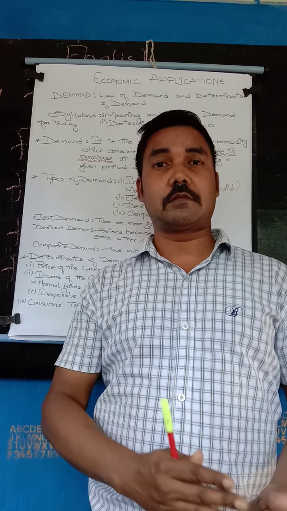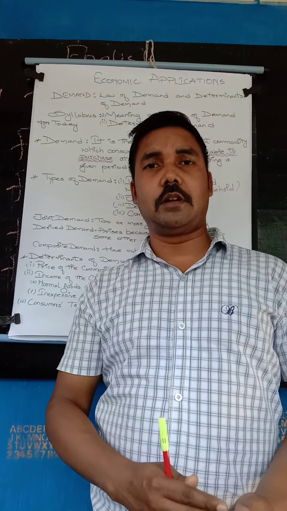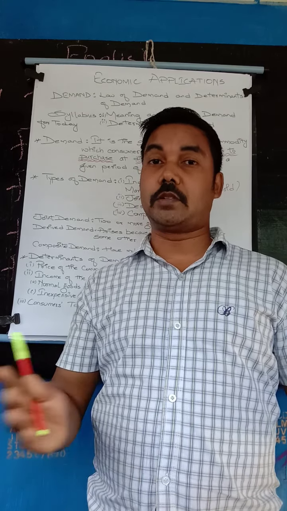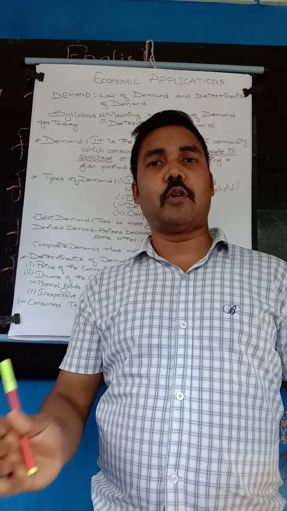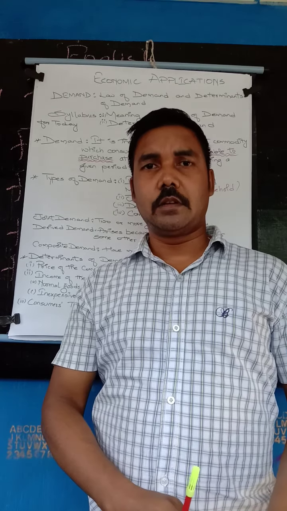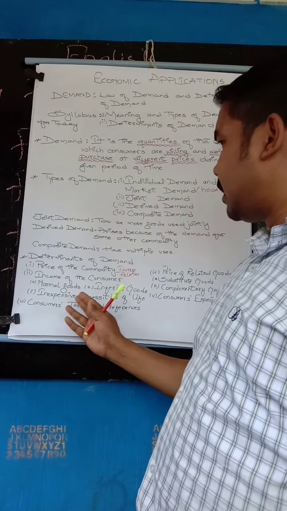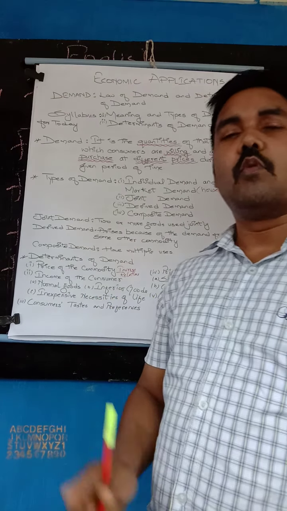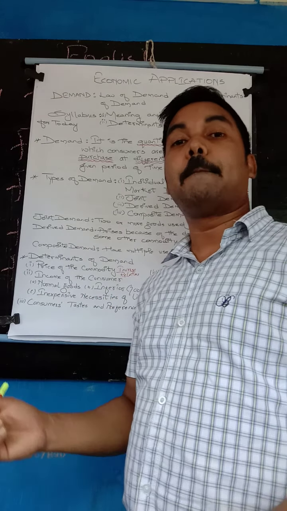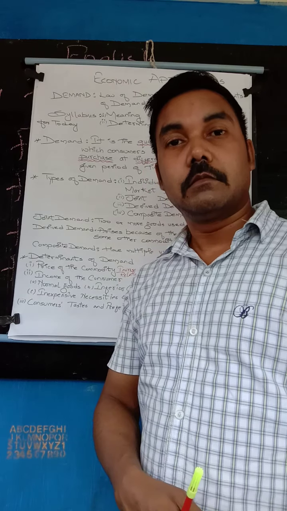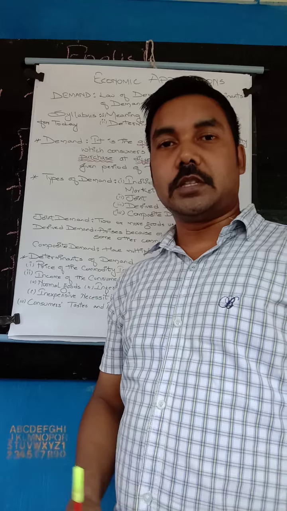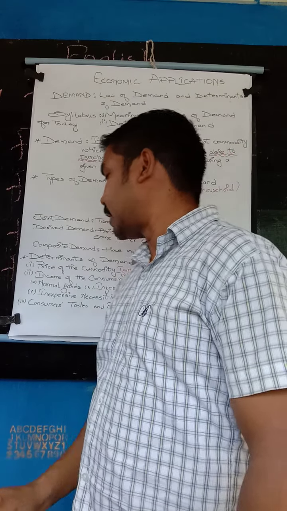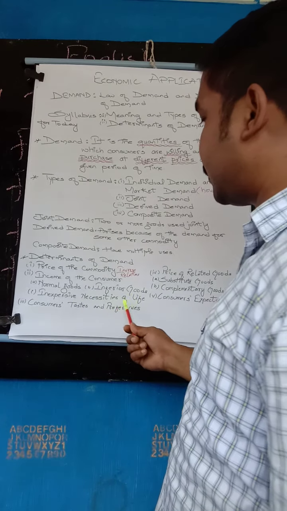Even though the price of salt is so low, they are not going to add too much salt in the food. They are going to add only the required amount of salt. This is what inexpensive necessities of life means. Whatever the price may be, the demand for that particular commodity will not change. This is what inexpensive necessities of life are.